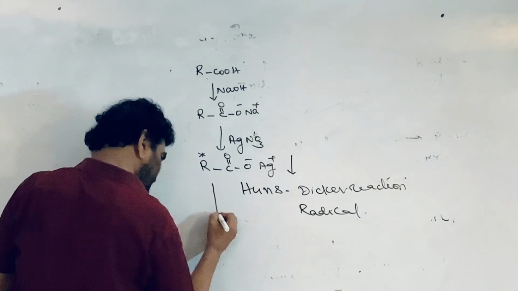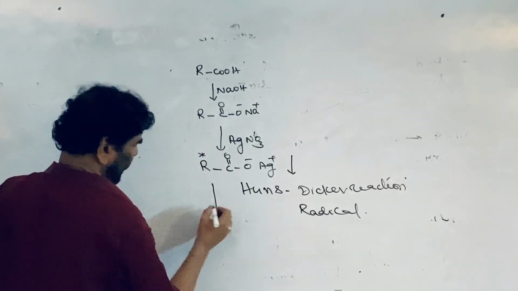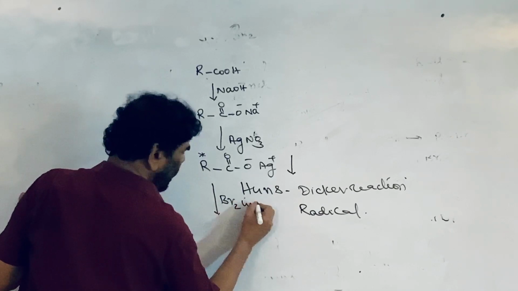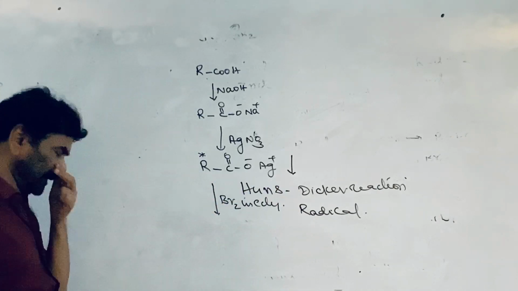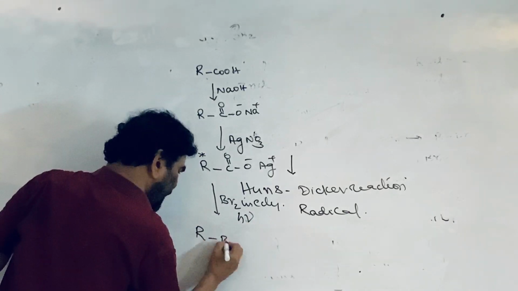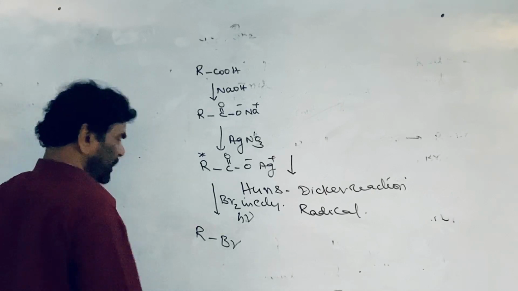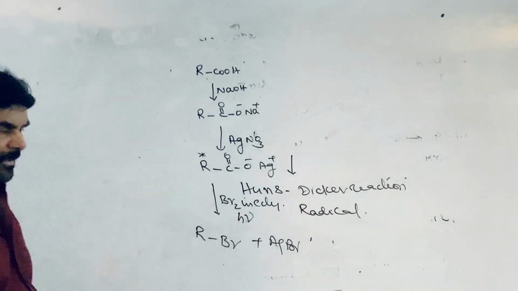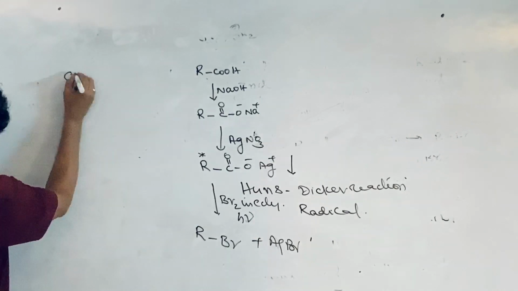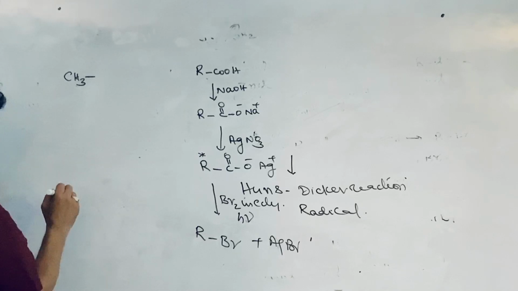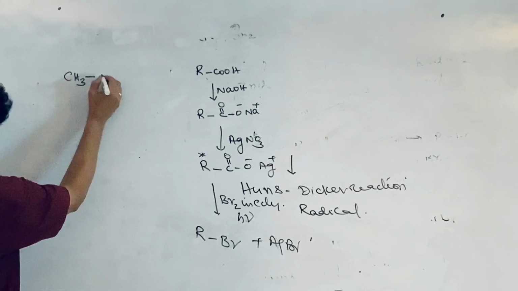What they do here: the side chain is converted into the halide, treated with normally bromine in carbon tetrachloride in the presence of light. That is, R-Br, the side chain is converted to bromide, and AgBr is formed. But there must be a side chain, it should not be hydrogen.